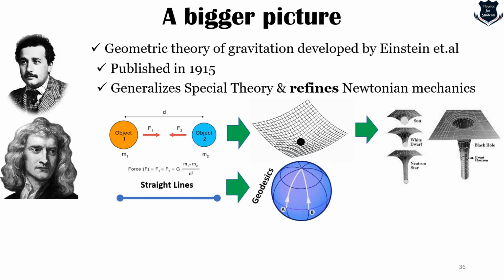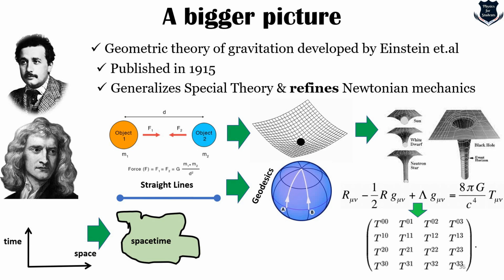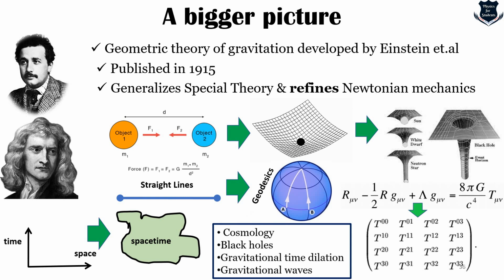So the straight lines are now understood as geodesics, and time and space are now united in a lump, which is called space-time. And Einstein's general theory of relativity, or the Einstein field equation, actually shows the presence of mass, that is the stress energy momentum tensor over here. And what we see is that there are other scopes like cosmology, black holes, gravitational time dilation and gravitational waves, which are further being studied as a result of the publication of the general theory of relativity.